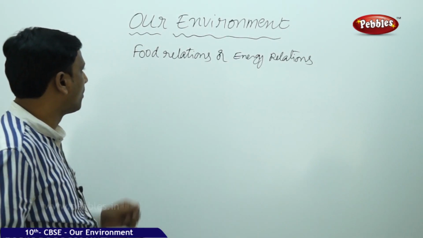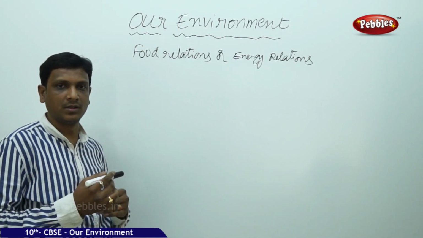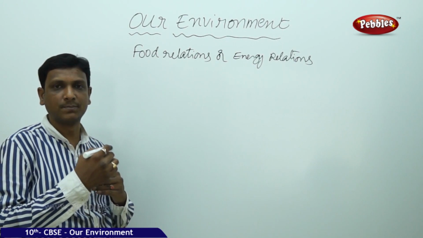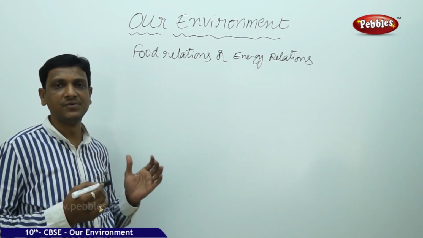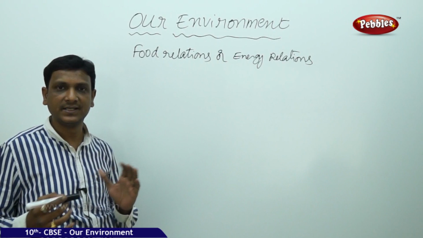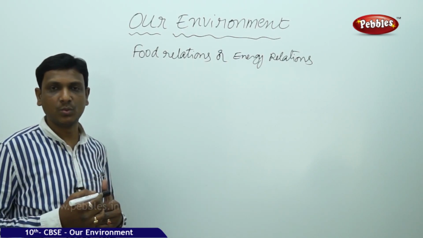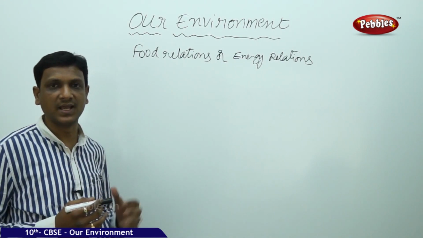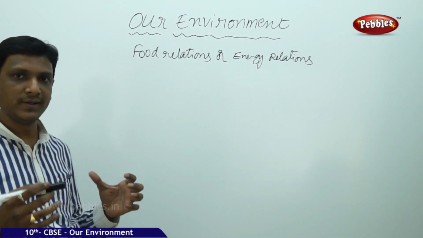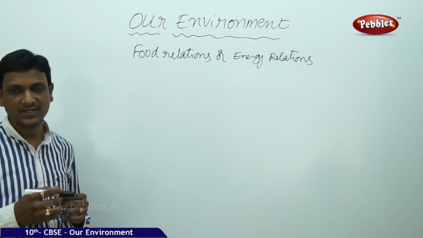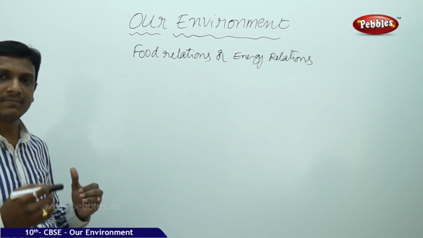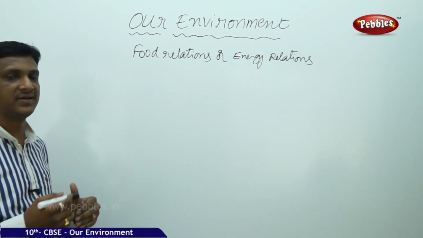So now in the biotic components, we spoke about the different parts of the biotic components. Simply we told that plants, animals and microorganisms. So here, basing on the food relation, we can categorize the living organisms in the biotic components. The biotic component includes the living organisms. Now here we categorize them according to the food relation or energy relation.